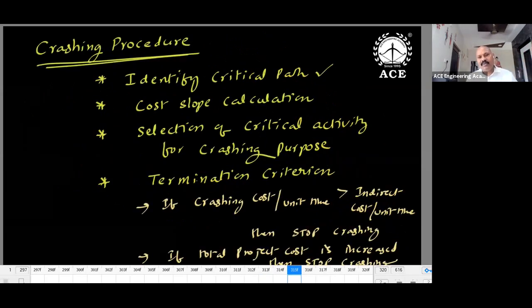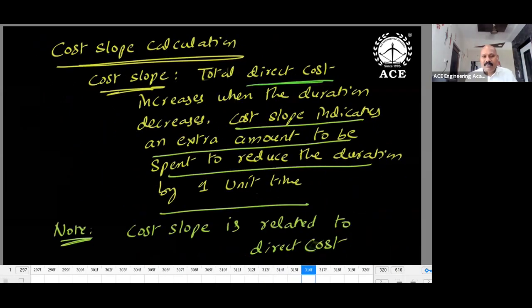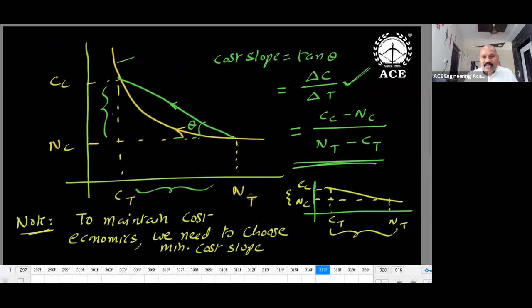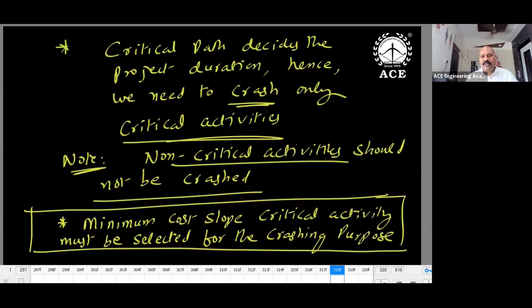Okay, so what is the crashing procedure? Calculations and all are not necessary for you, but cost slope calculation is important. So how to get the cost slopes? I'll give one diagram: normal cost and crash cost, normal time and crash time. Cost slope is actually non-linear, but you assume a line because to find the slope, tan theta is equal to slope. Cost difference delta C divided by delta T: CC minus NC divided by NT minus CT. So that is the cost slope equation, and in the examination you may get this. What is the cost slope? How to get the cost slopes? Apart from that, you cannot expect more than this.